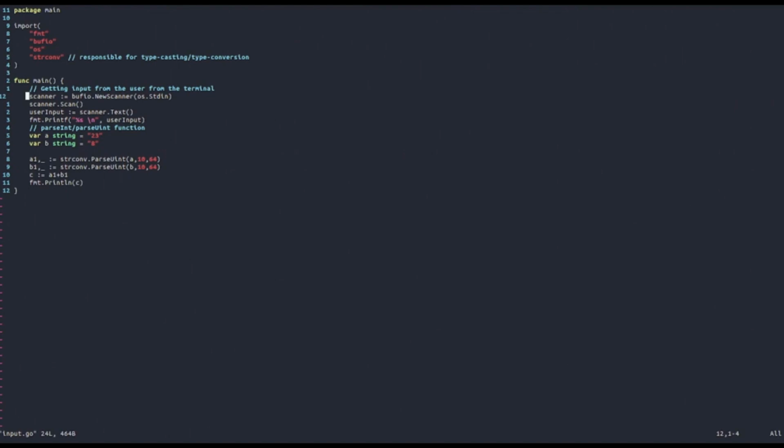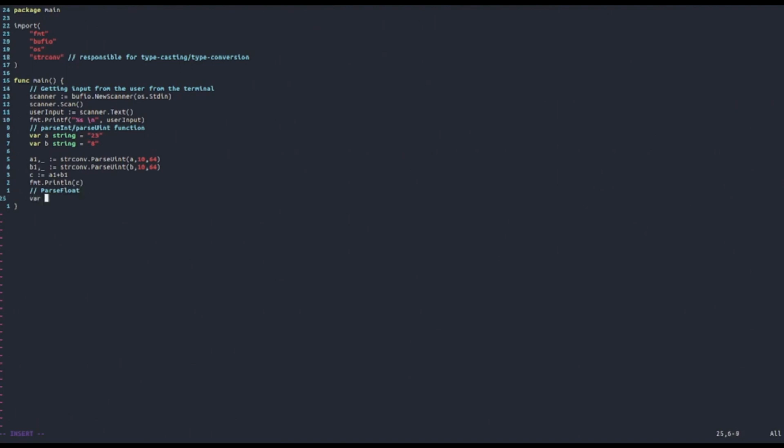And so these are the first functions that are very important to look at of the strconv library, but there are actually more. One of the other important functions that we want to see is the parseFloat function. The parseFloat function does the same, but with floats.